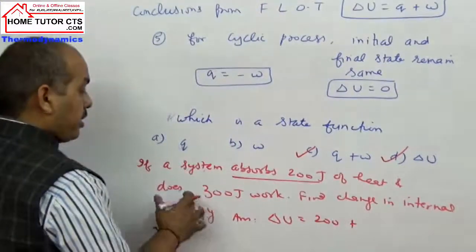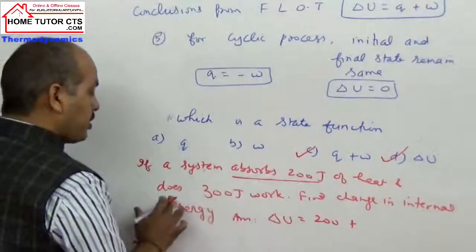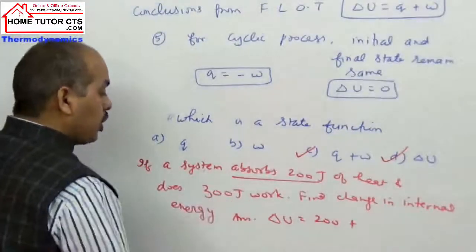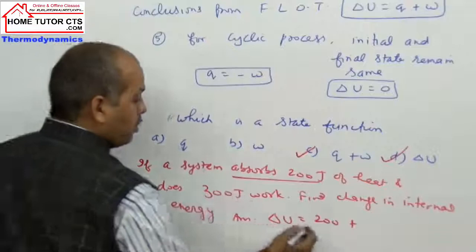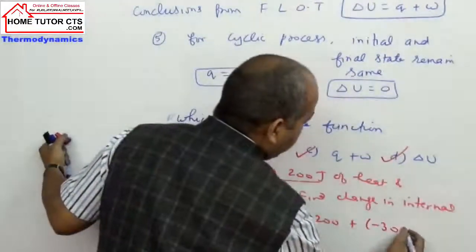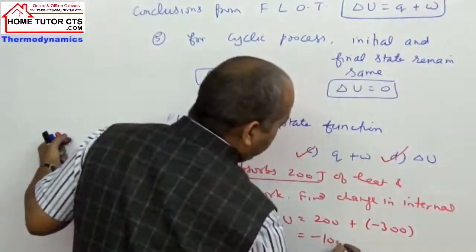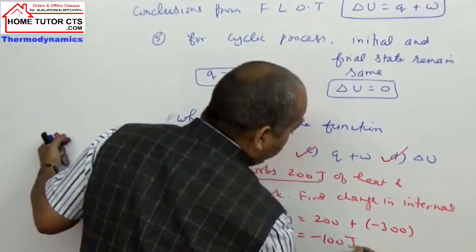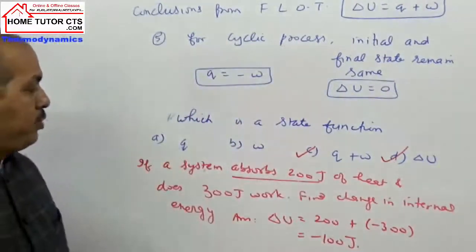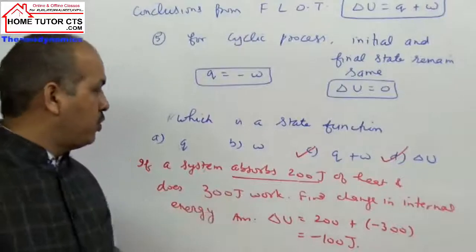What is work done here? It is work done by the system. A system will do the work equivalent to energy of 300 joules, so it is taken minus 300. What is the answer taken here? Minus 100 joules. So in a question sometimes you may get the sign opposite also.